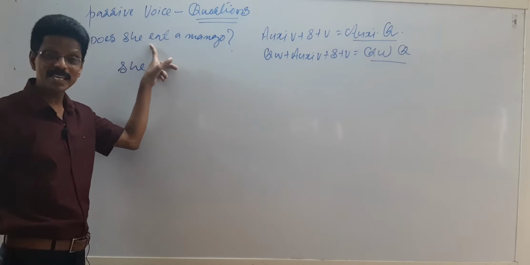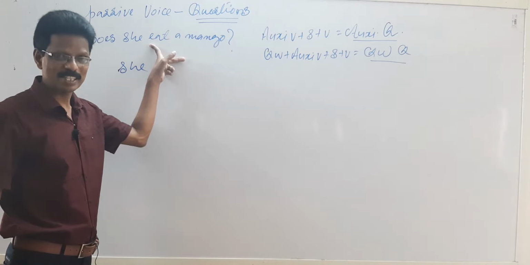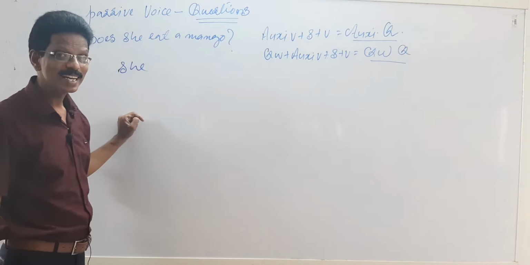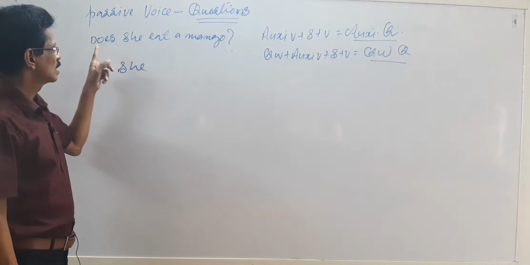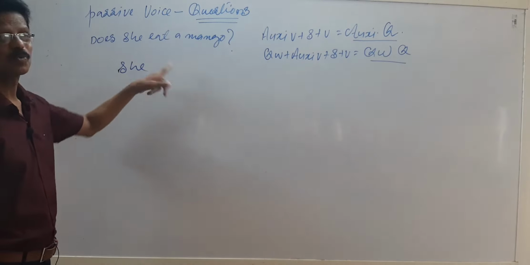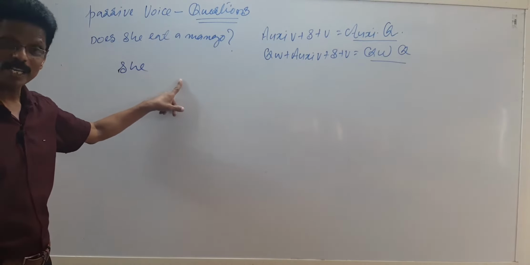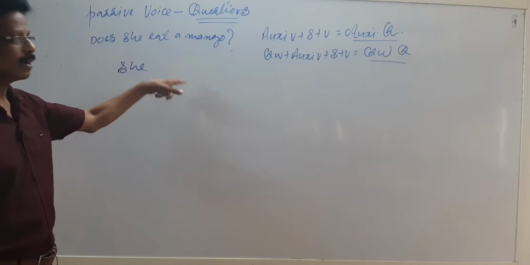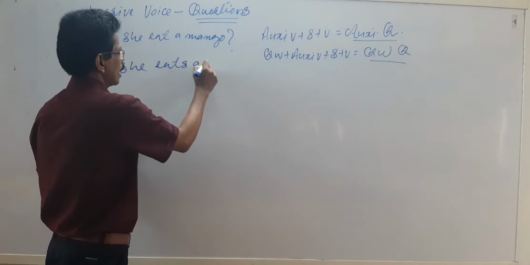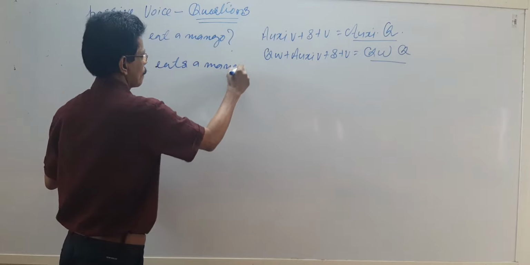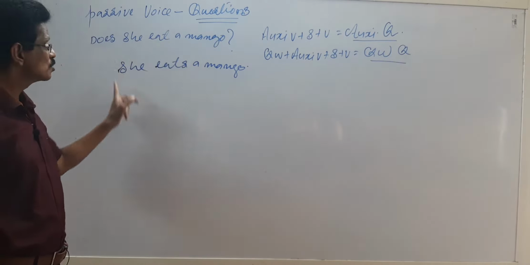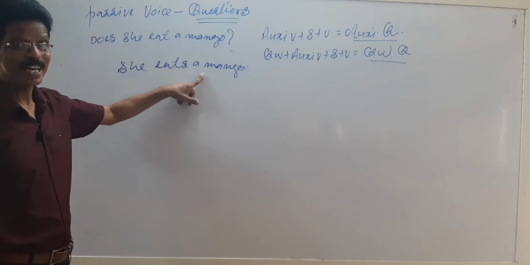Auxiliary verb plus subject plus verb becomes, in a statement, subject plus verb. So the sentence will be: she eats a mango, or you can say she does eat a mango, which means she eats a mango. Is it clear to you?